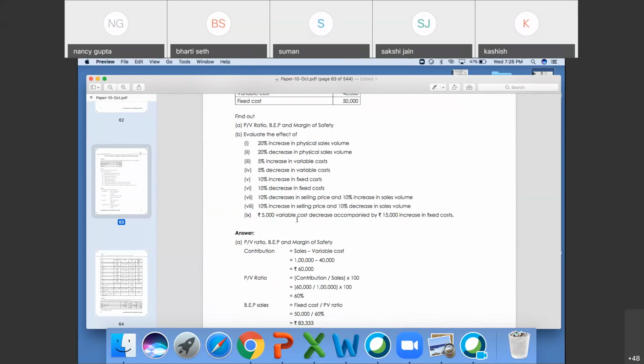BEP is break even point. Break even point is contribution upon PV ratio. PV ratio is profit volume ratio.